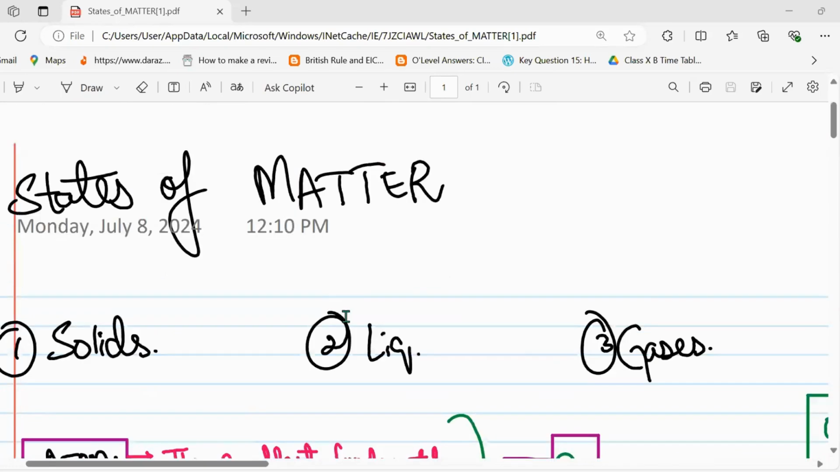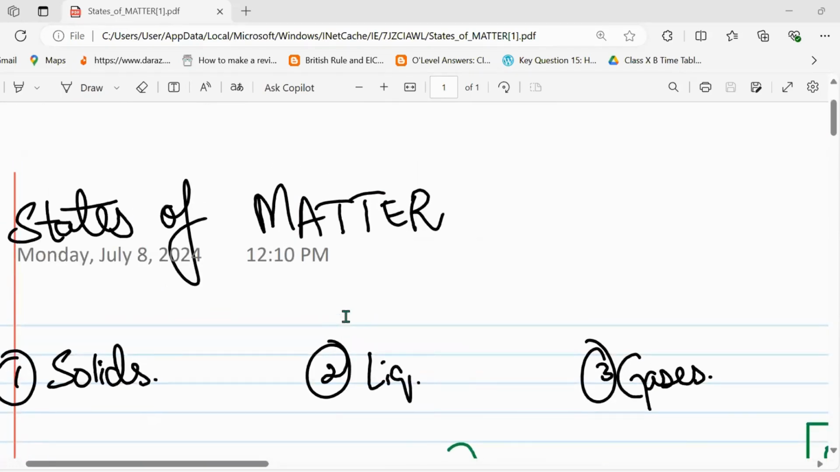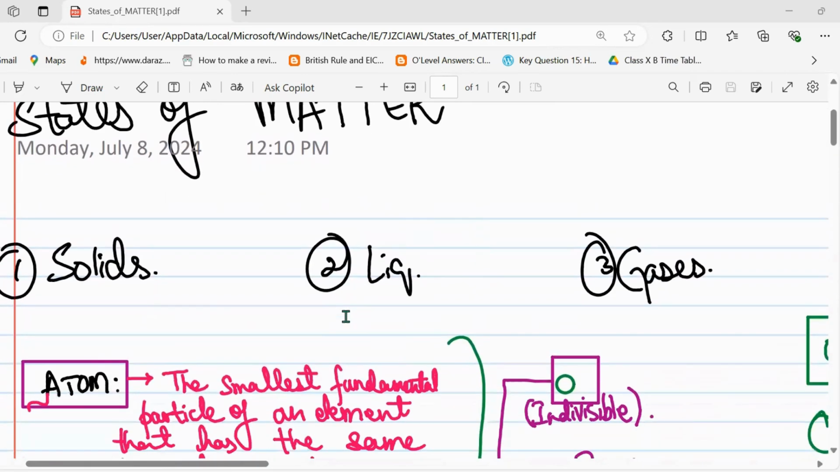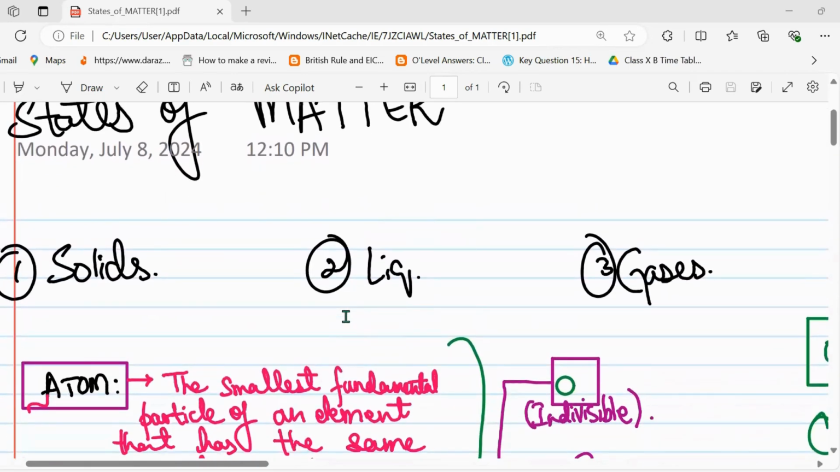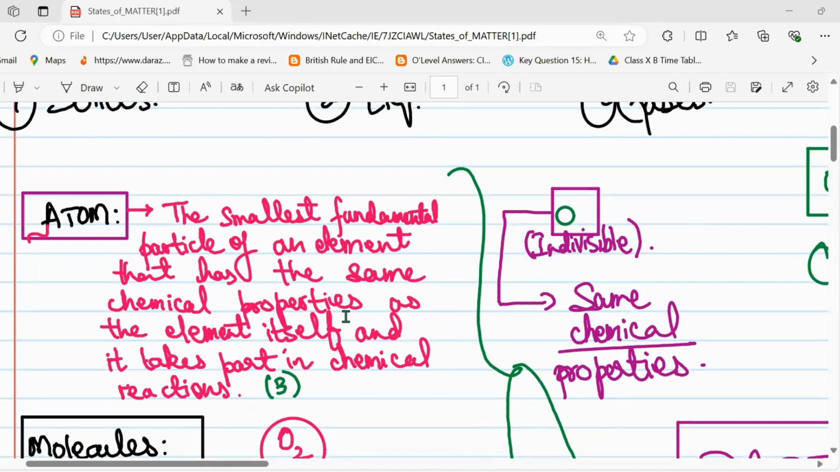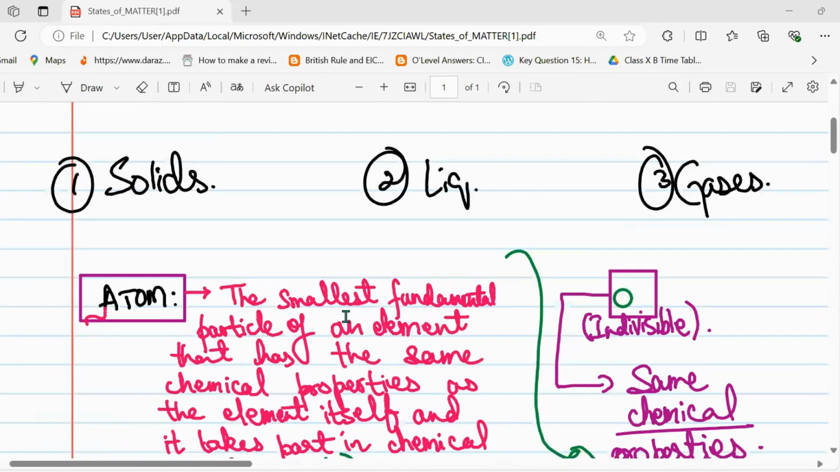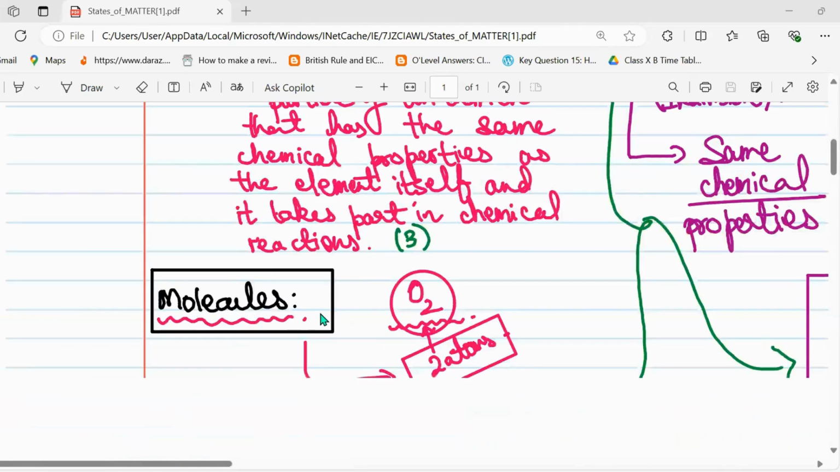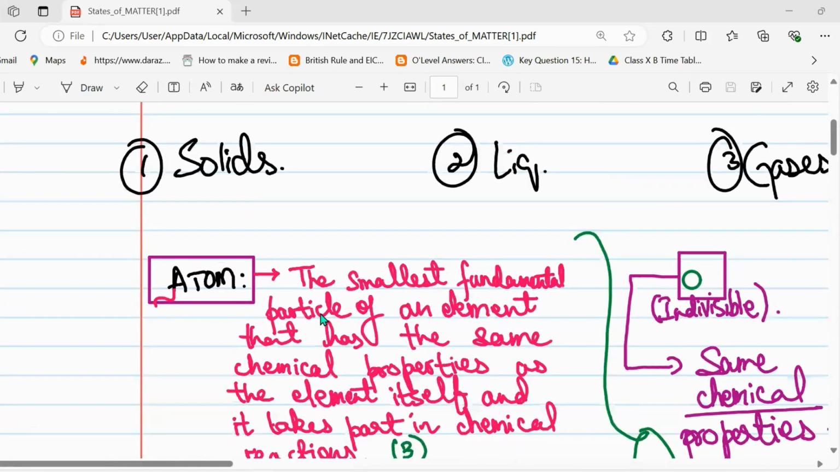So in today's lecture we're going to do states of matter. There are three states of matter: solid, liquid, and gas. So what are these states of matter? They are made of some particles, basically atoms, you may also say. They are made of particles, and the smallest fundamental particle is known as an atom.